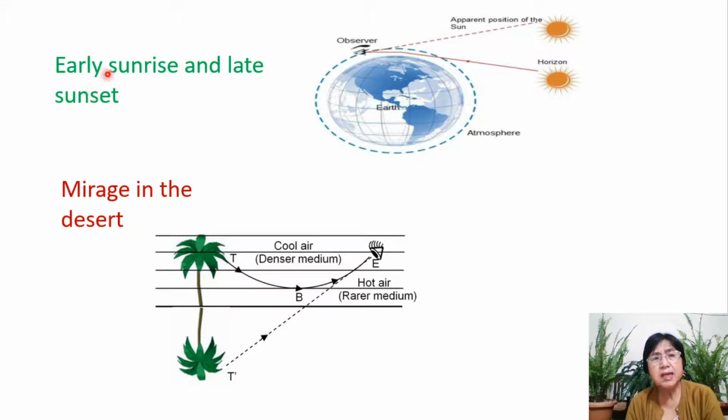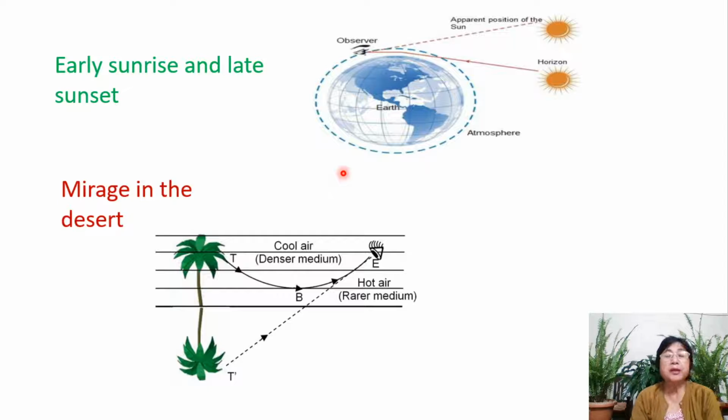That is early sunrise and late sunset. Now, before we go into this, let's remember that we have the atmosphere all around the earth, up to a height of approximately 300 kilometers. But the atmosphere of the earth is not just one layer of air. There are different layers of air with different densities.